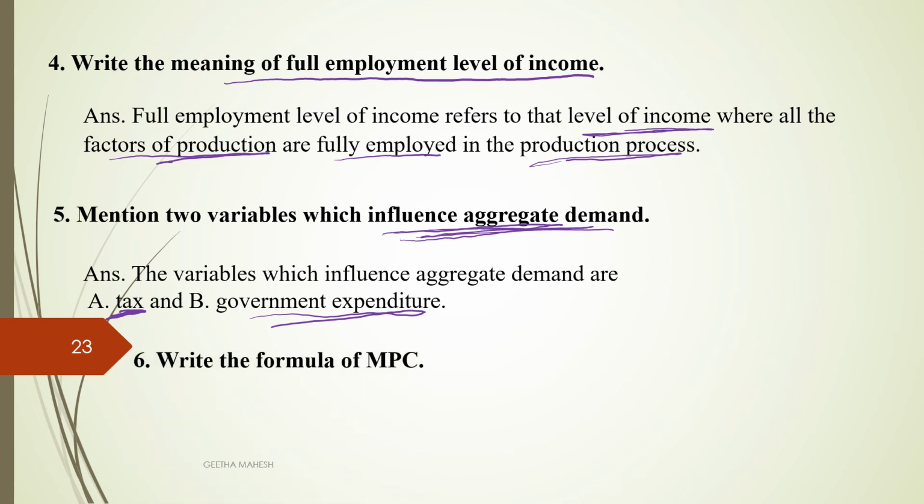Write the formula for MPC. MPC equals delta C divided by delta Y. So, the change in consumption due to change in level of income, or change in consumption per unit of change in income, we call it marginal propensity to consume.